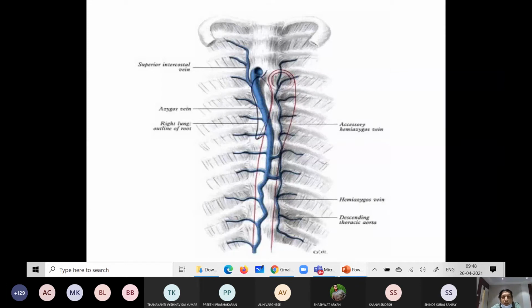In this diagram you can clearly see the exact location and how it extends. The azygos vein arches towards the right side and is mainly connected to the superior vena cava. Then there are the accessory hemiazygos, the hemiazygos, and the descending thoracic aorta. These all are tributaries.